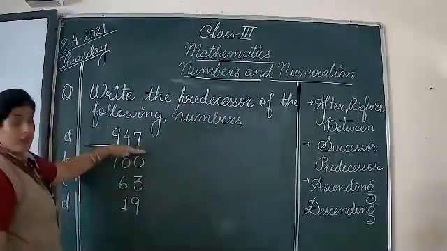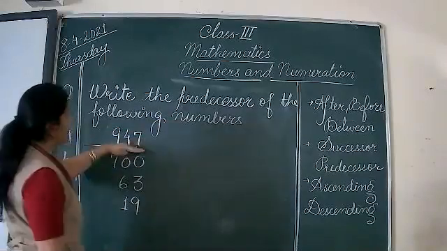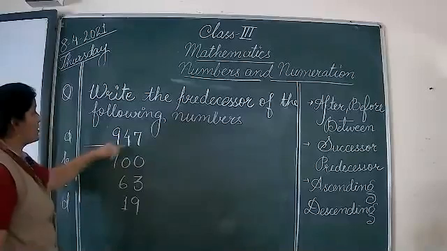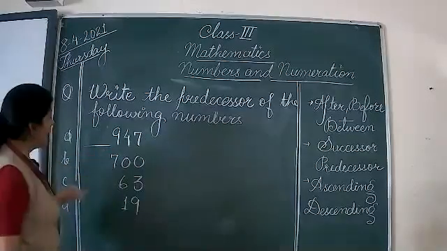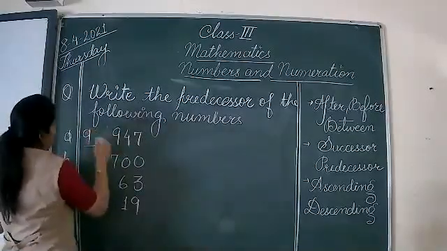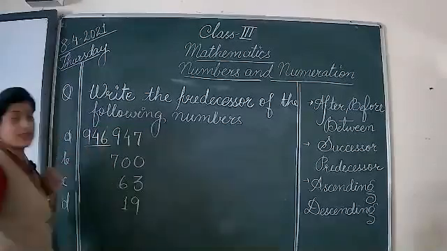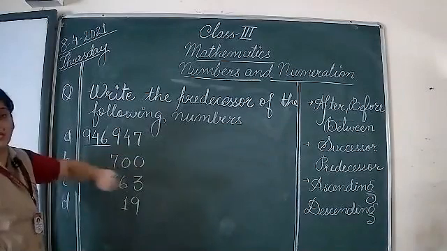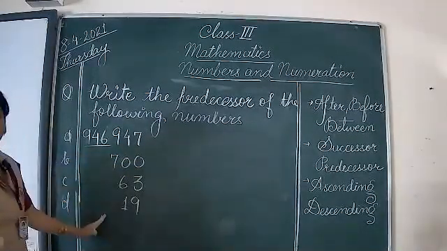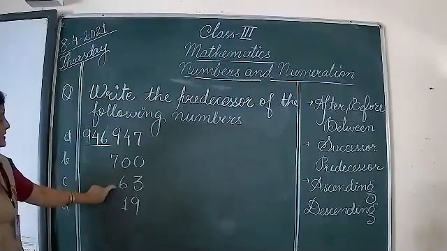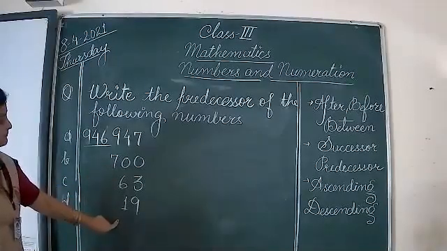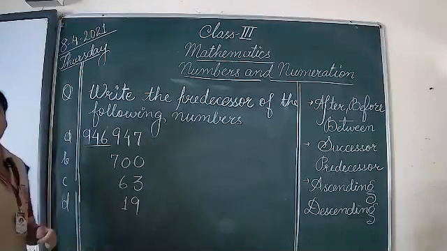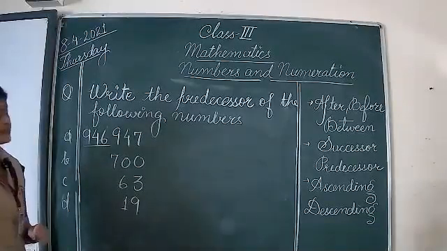So 947, the predecessor of 947 will be the number just before it. So you need to just subtract 1 from it. That will be 946. That 946 is the predecessor of 947. Similarly, you will be doing the rest of these, 763 and 19. Okay, just copy them fast. We'll be starting with the last topic, that is ascending and descending.